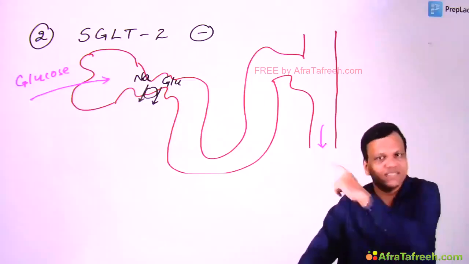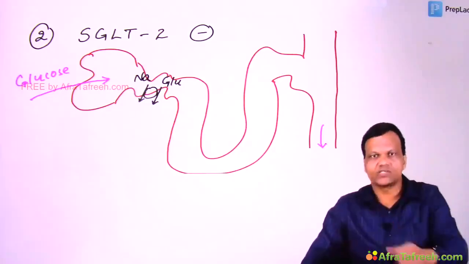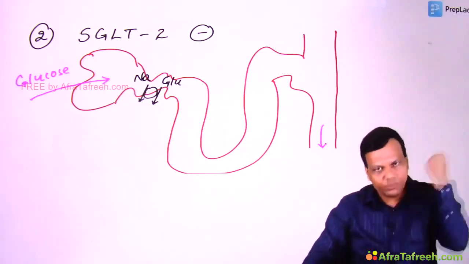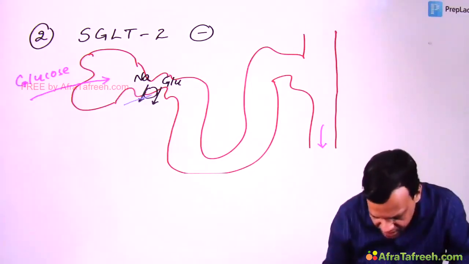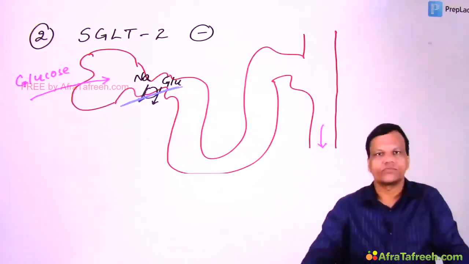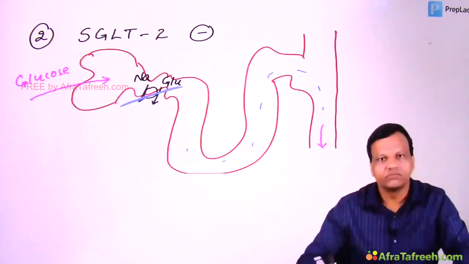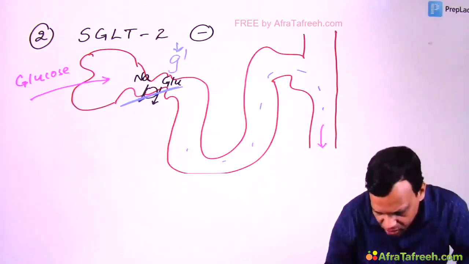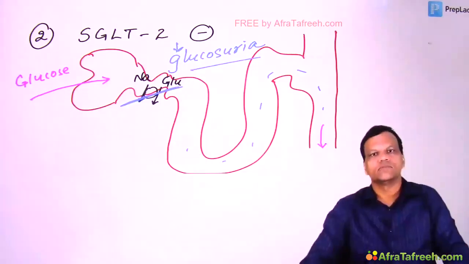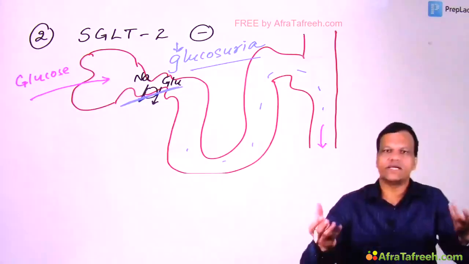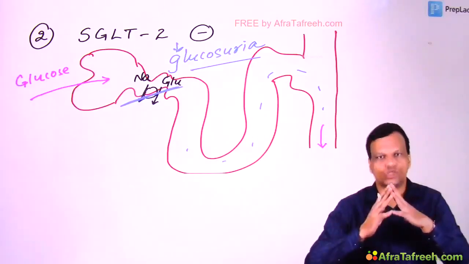The same pump is present in the intestine also. So there it is called SGLT1. In the kidney it is called SGLT2. So it helps in reabsorption of glucose in the proximal tubules. Okay. So when we inhibit this SGLT2, what will happen? Glucose will not come back. So that glucose will be excreted in the urine. So these drugs act by causing glucosuria. And when glucose is lost in the urine, it will decrease in the blood. So it can be used in diabetes. So these drugs act by causing glucosuria.